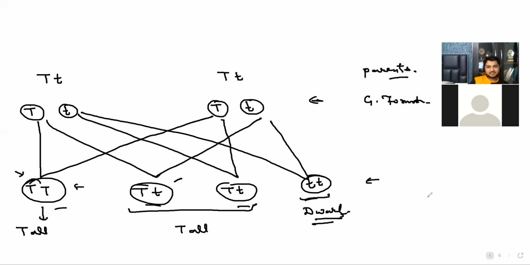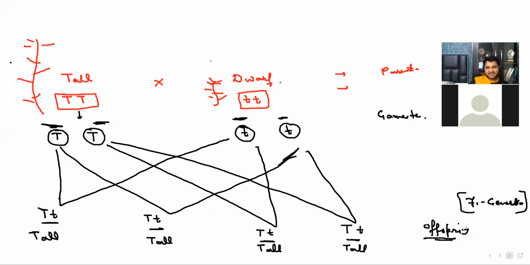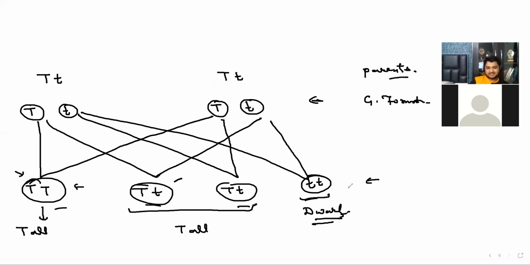So the grandmother will be happy. My grand baby, the grand plant, is dwarf, right? So it is the F2 generation, the second generation. Now tell me, if I talk about the phenotypic ratio.